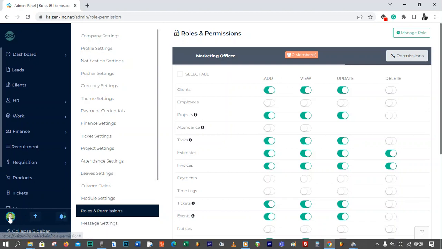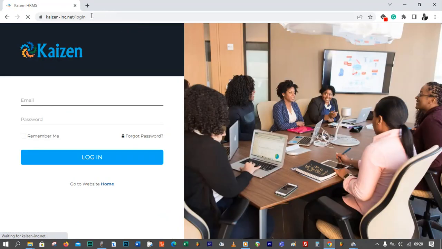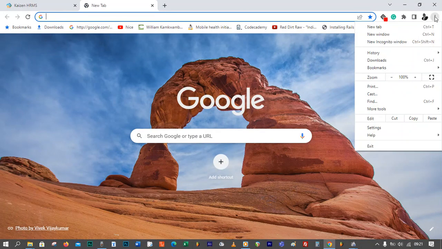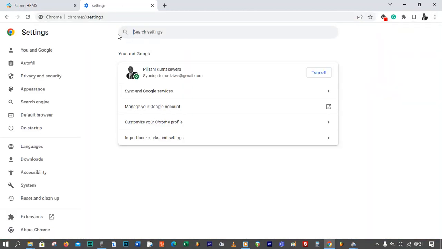All right, so what you do is, let's just log out so that we can log in as one of the people there. I'm just going to go to settings. I'm using the Chrome browser, so I'm just going to go to settings so that we make sure that we clear the cache of the browser for the new